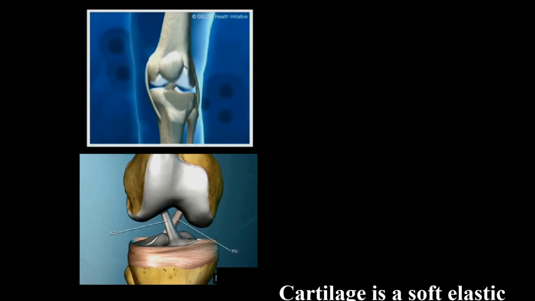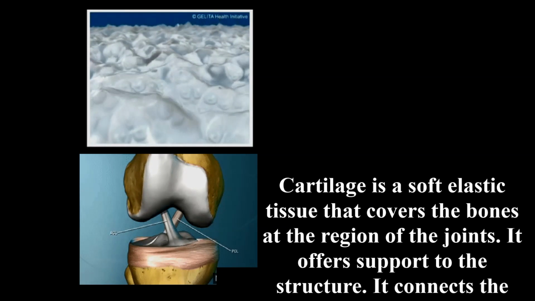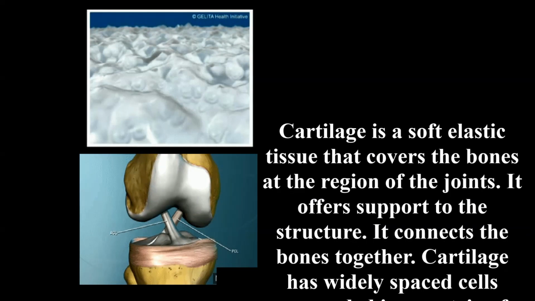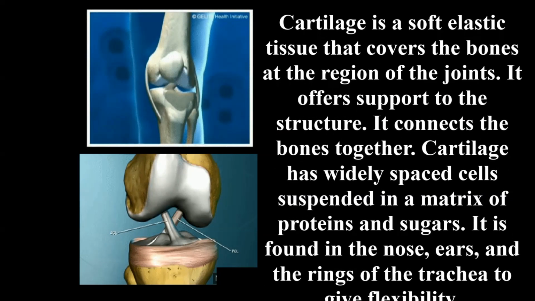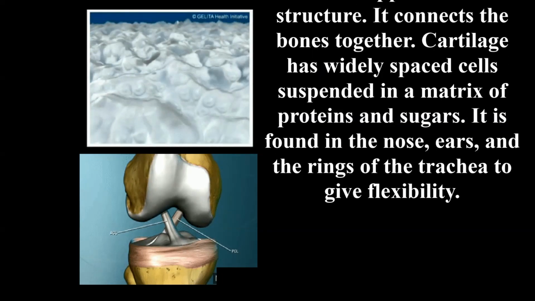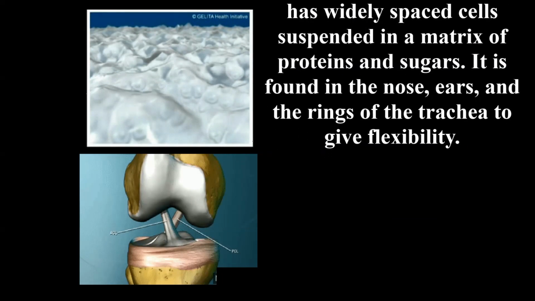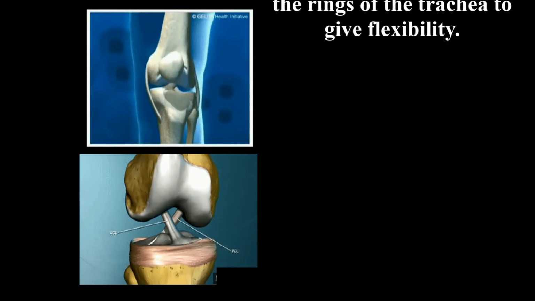Cartilage. Cartilage is a soft, elastic tissue that connects the bones at the region of the joints. It offers support to the structure. It connects the bones together. The cartilage has widely spaced cells suspended in a matrix of proteins and sugars. It is found in the nose, ears, and the rings of the trachea to give flexibility.